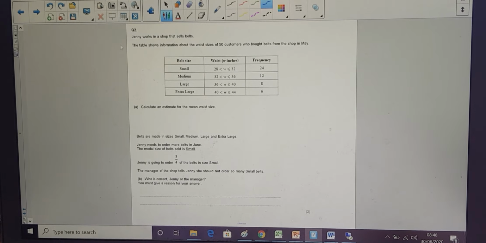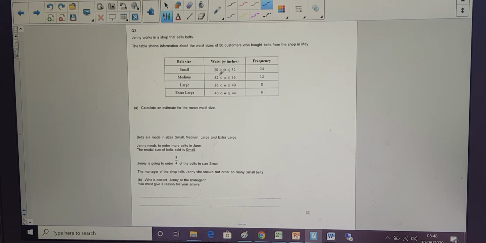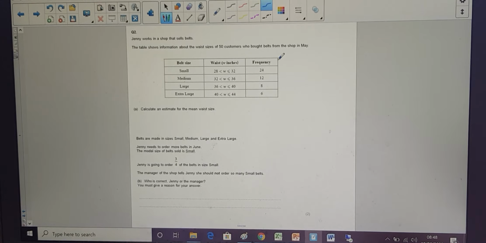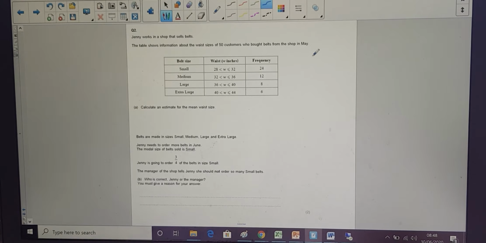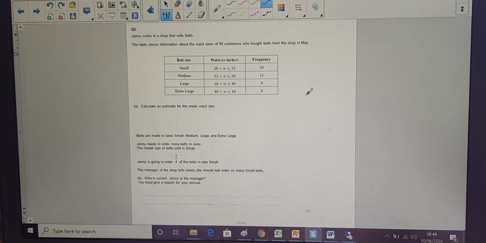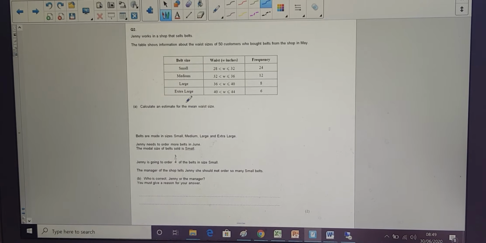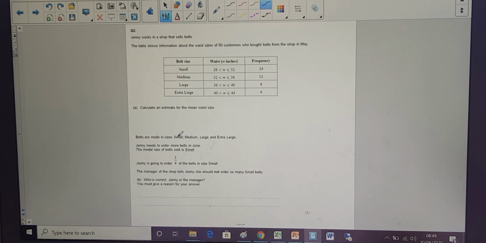Okay, question two. Question two is to do with a mean from the frequency table, which most of you seem to answer really well. So I'm not going to go through that. Most people didn't ask me about that. You'd introduce a midpoint, then do the frequency times the midpoint, and then produce an FX column. The sum of the FX divided by the sum of the frequency will give me an estimate for the mean. The reason it's an estimate is because we've used a midpoint. Right.